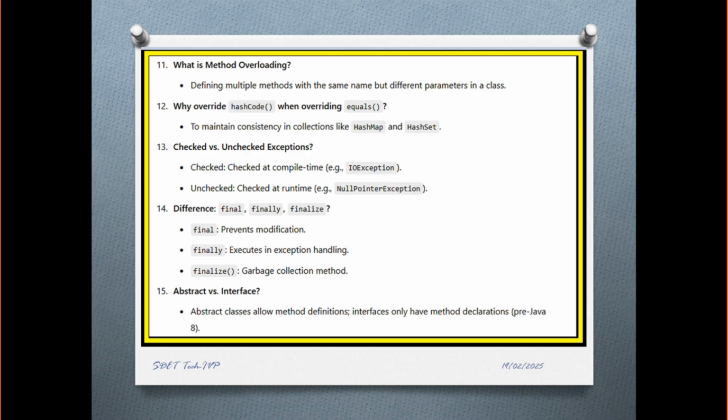Abstract versus interface. Abstract classes allow method definitions, interfaces only have method declarations. So an abstract class can have concrete methods, but in the interface there is no concrete method. This is also a difference between abstract class and interface.